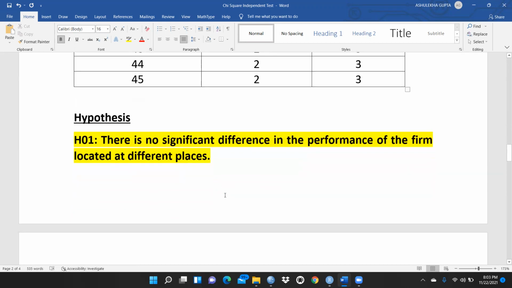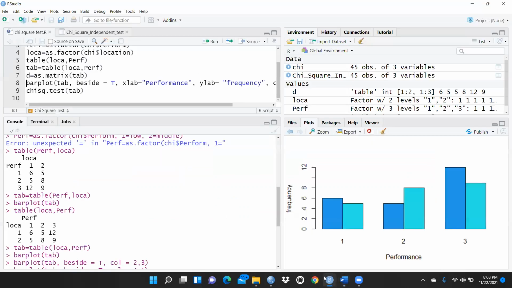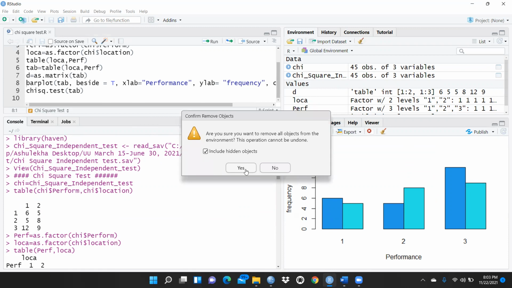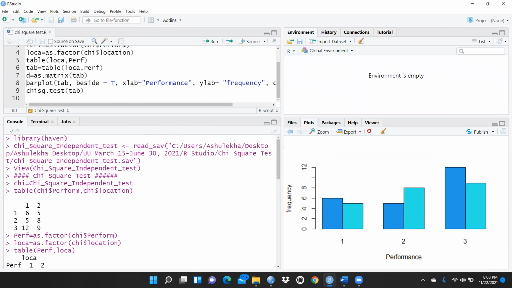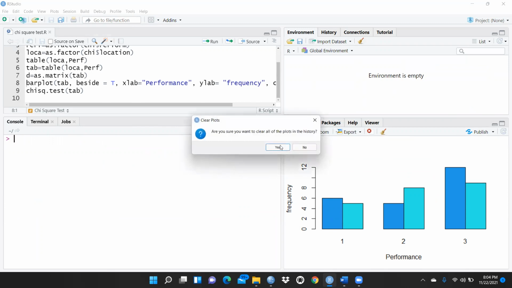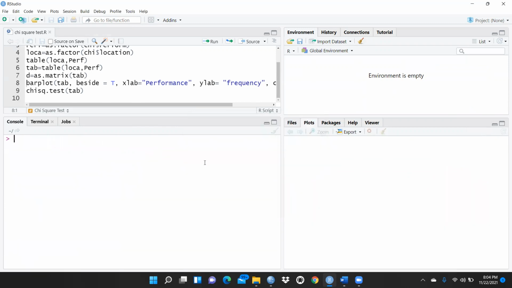What we have to do, I have already shown you, we will compare these results with SPSS also. So let me start in RStudio. First of all, let me close all the files and clean everything: my console, this graph, and these plots also.